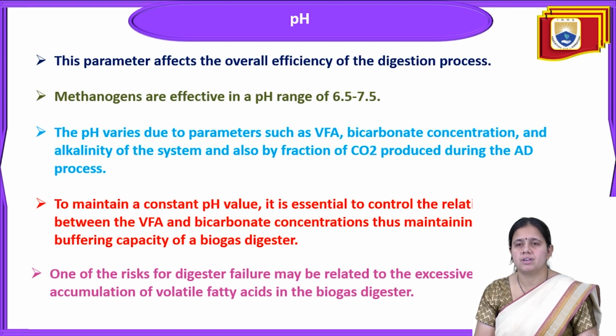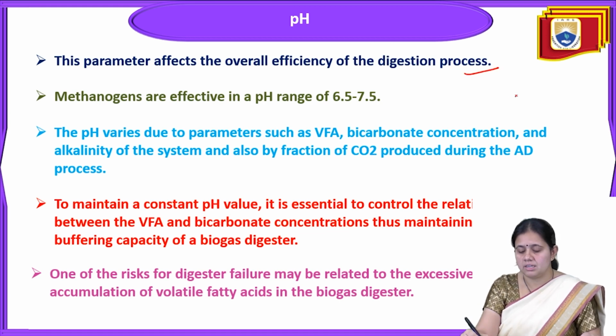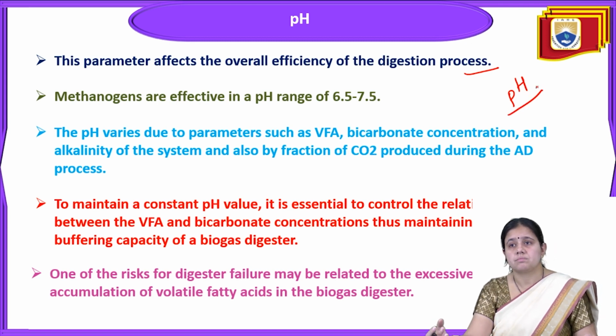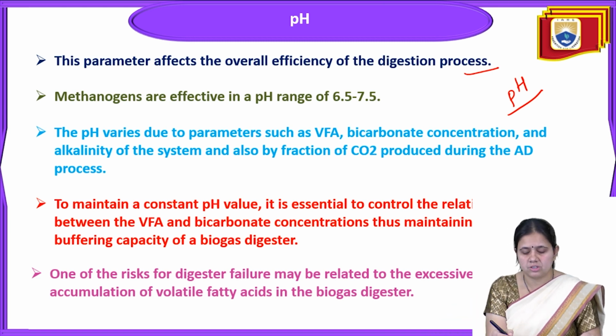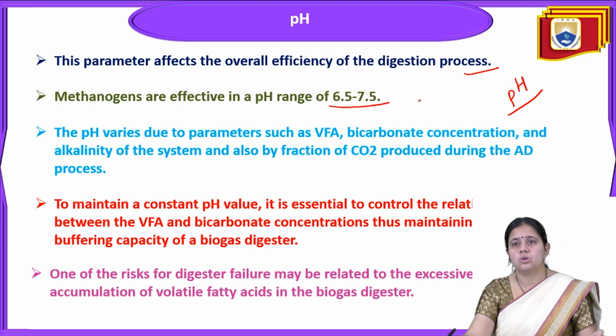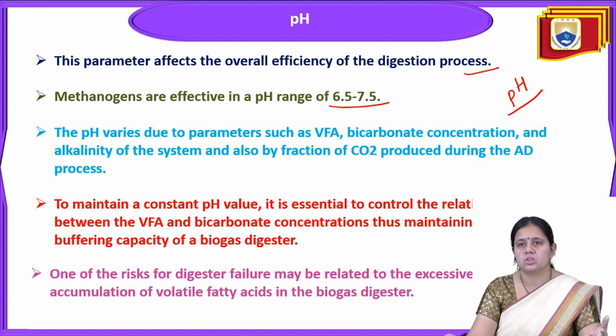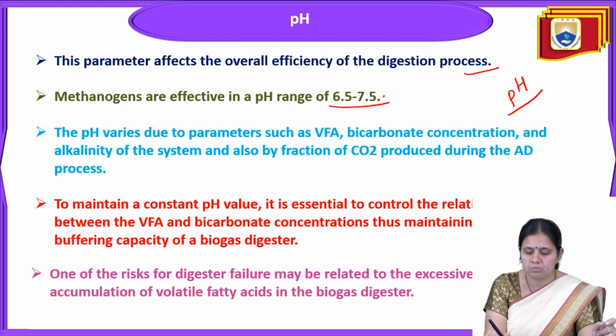This parameter affects the overall efficiency of the digestion process. So pH affects the overall efficiency of the anaerobic digestion condition. And methanogens are there. These methanogens are effective in the pH range of 6.5 to 7.5. So next we'll discuss the pH. The ideal range for pH is 6.5 to 7.5.